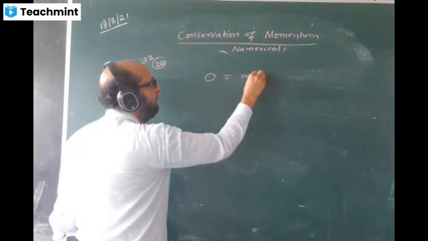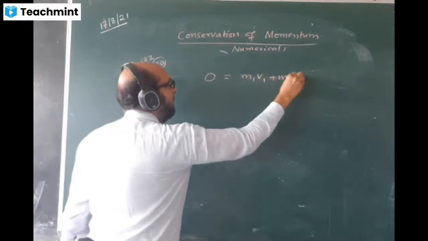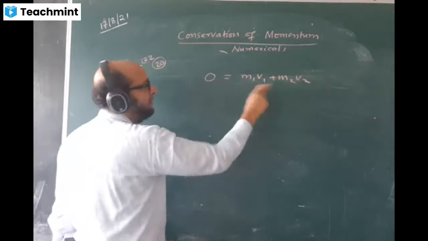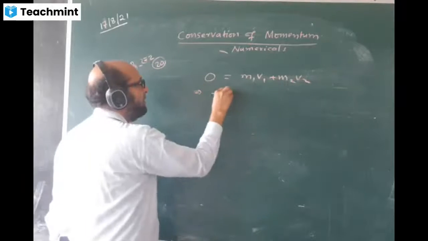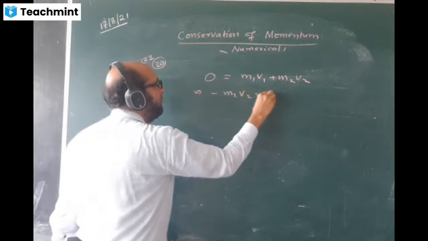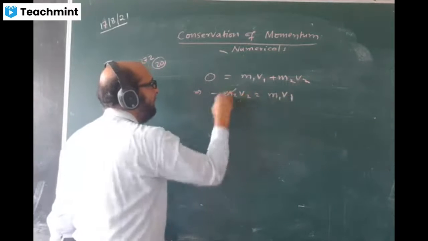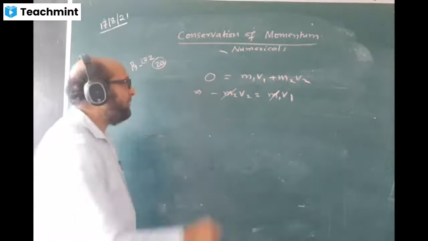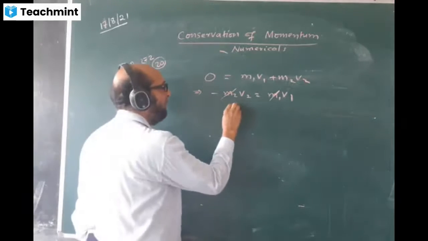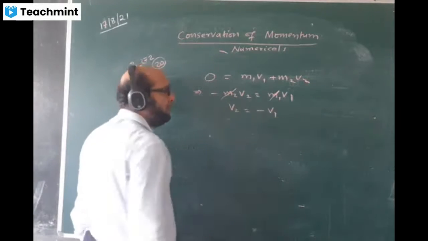I write here M1 V1 plus M2 V2. This is for monkey, this is for bananas. I'll bring this one this side. We write minus M2 V2 is equal to M1 V1. M2 and M1 are equal. Masses are same. That means V2 will be equal to minus of V1.